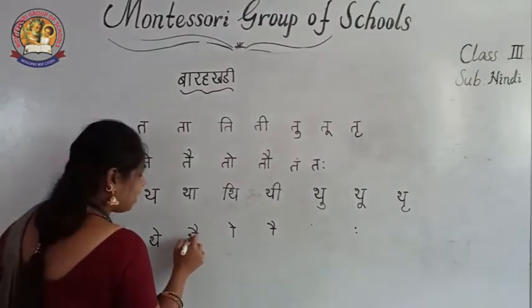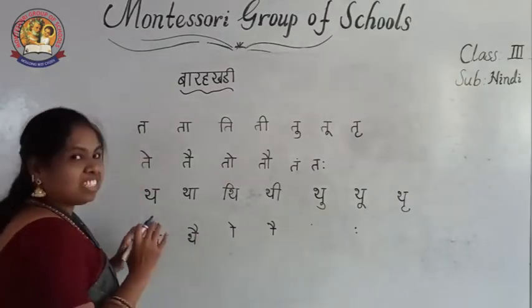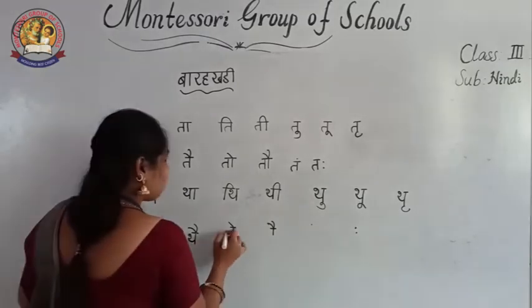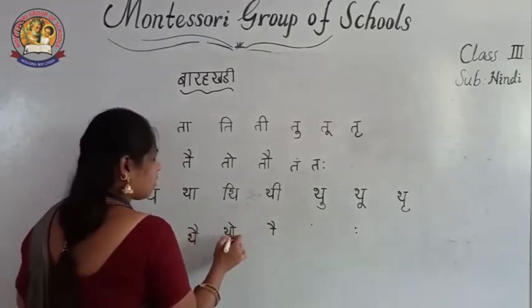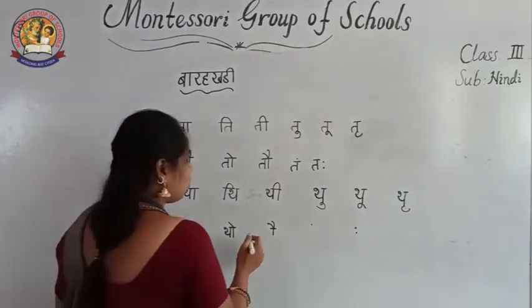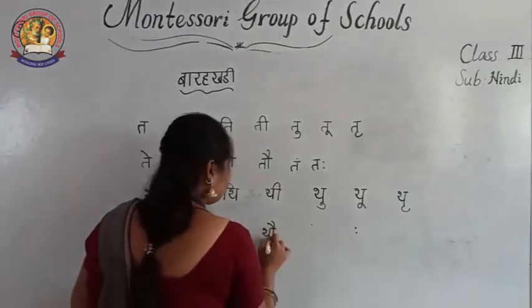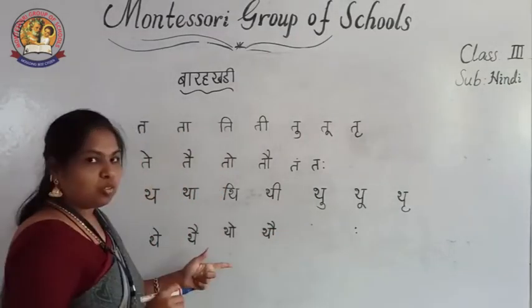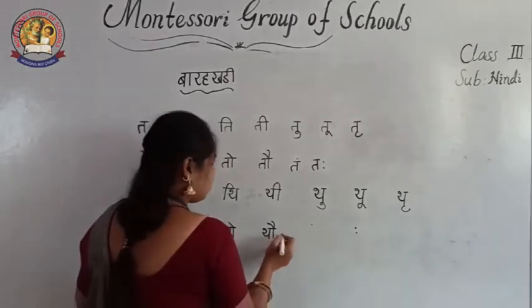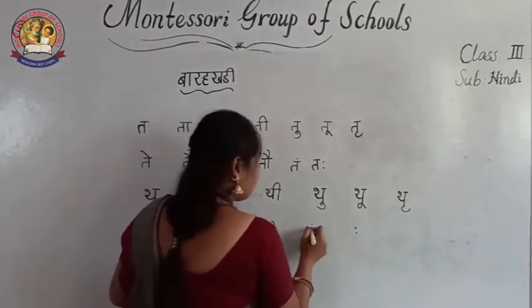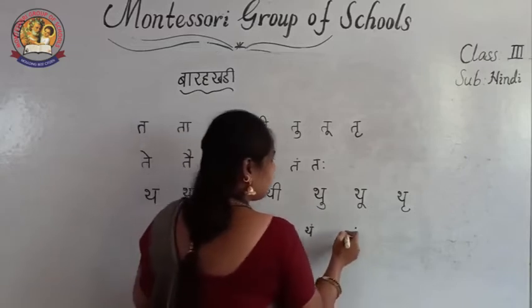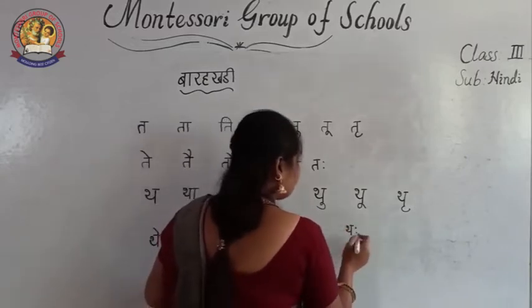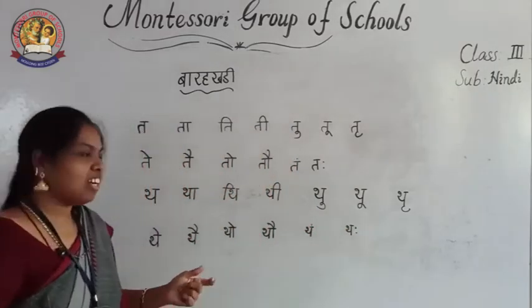Then where I am writing, only there I am adding just the tha letter. See? Tha o की मात्रा tho, tha au की मात्रा thau, tha am की मात्रा tham. Then next tha aha की मात्रा thaha.